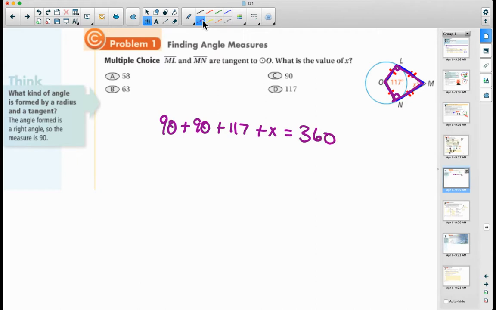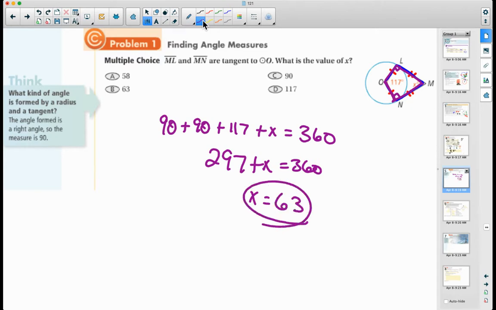Okay, so let's go ahead and solve for that. So 180 plus 117 is going to give us 297 plus X equals 360, all right? And then we'll subtract that from 360, and we're going to get X is equal to 63. So 63 is our answer, so B will work, okay?